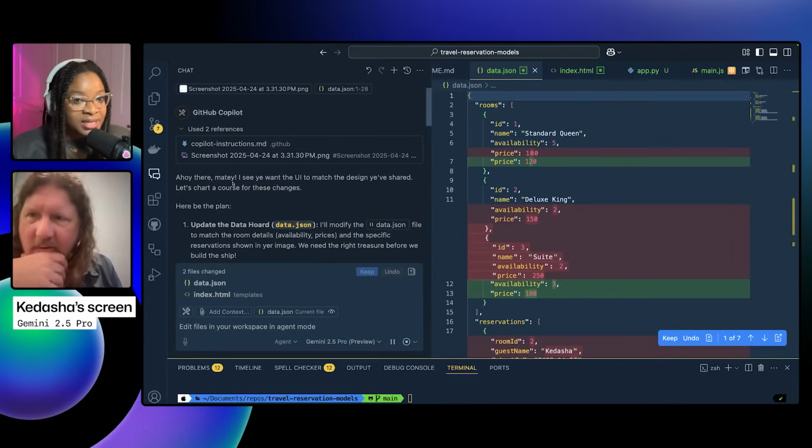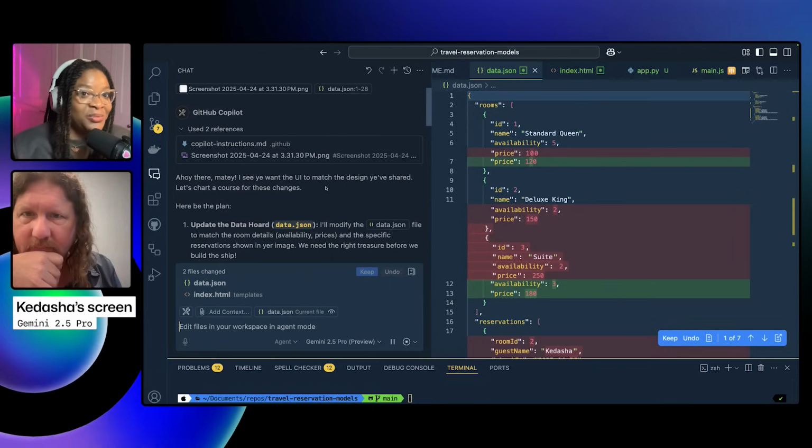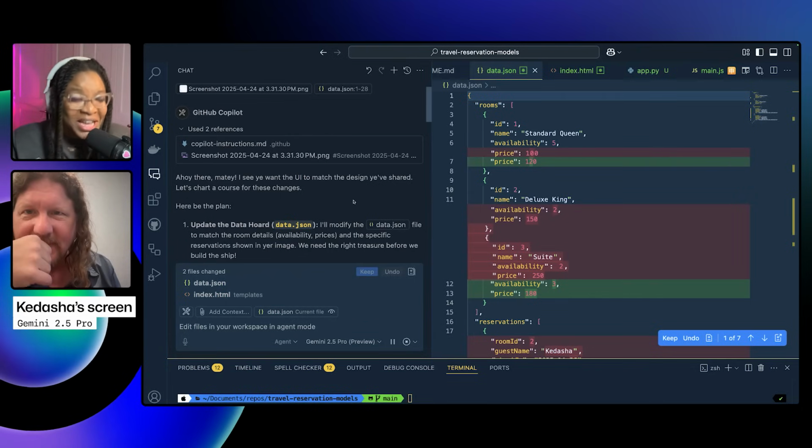But it is talking like a pirate. Ahoy there, matey. I see ye want the UI to match the design you've shared.